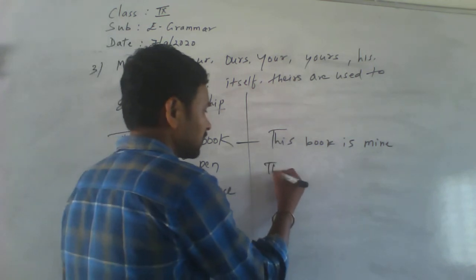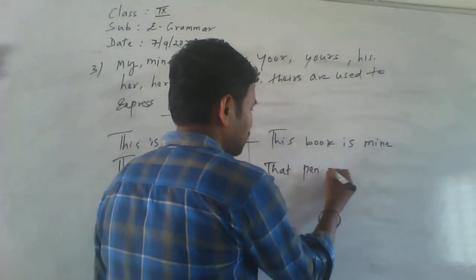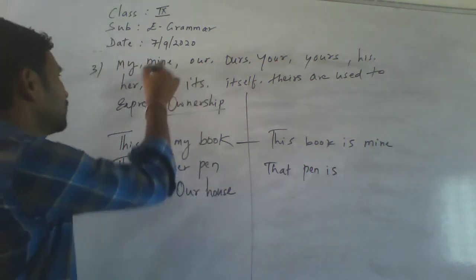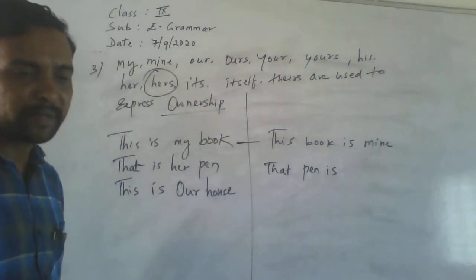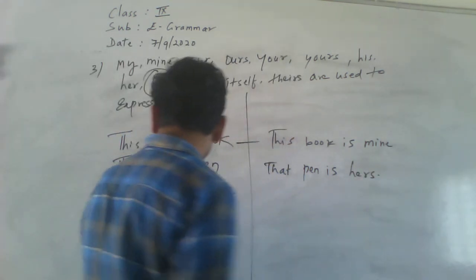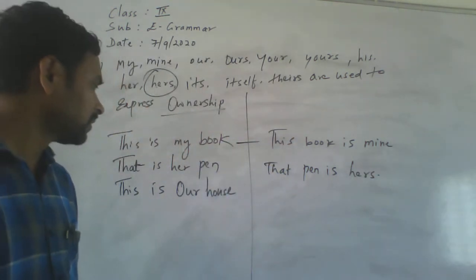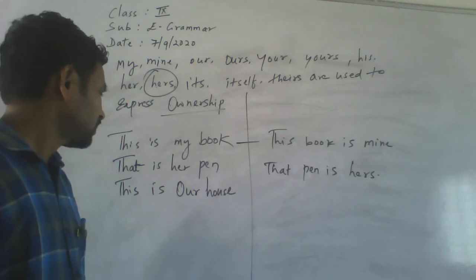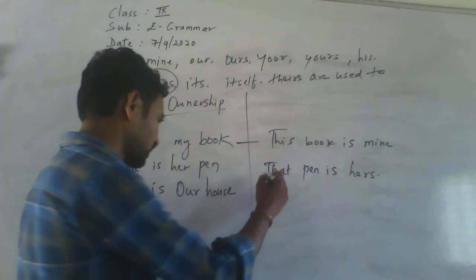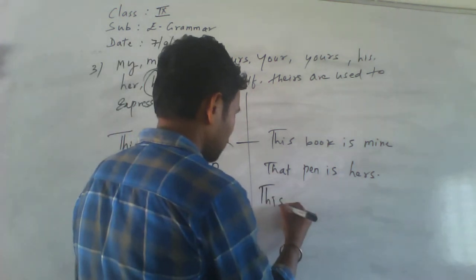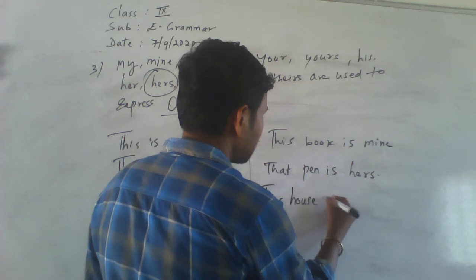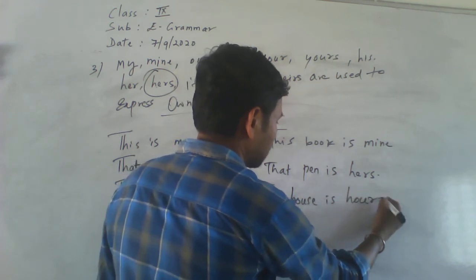Then that pen is hers. Okay. Then this is our house. This house is ours.